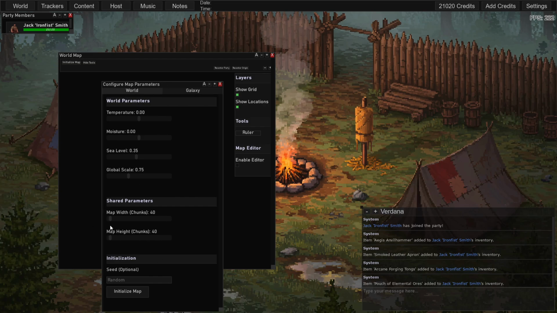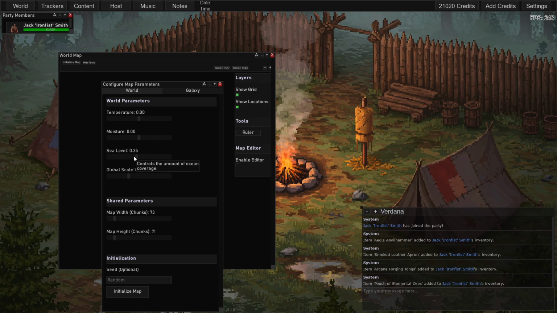But I'm going to stick to the world settings, and I like to put it around 70, 80 chunks. And you'll see what a chunk is shortly. Global scale for short range travel, I usually keep it around this. But if you want to do a campaign where you're focusing more on empire politics, and you don't want these huge grids between locations, then you can put this global scale much further down. Or if you want it more zoomed in, you can put it up. But I think ideally for most campaigns you want it at 75.